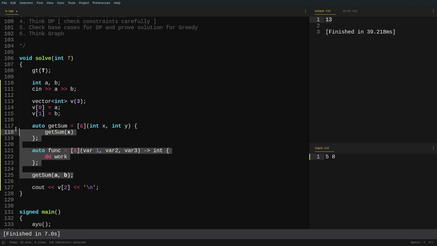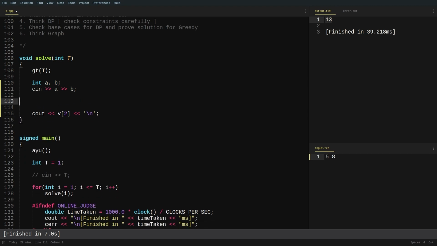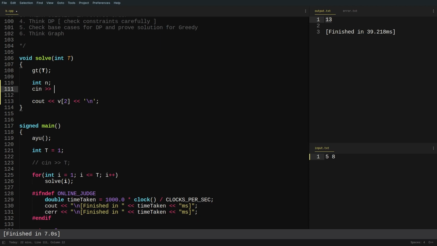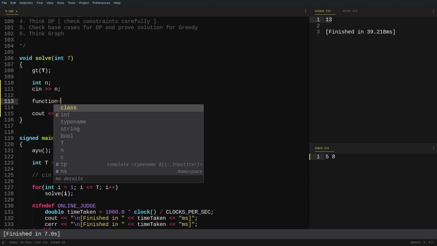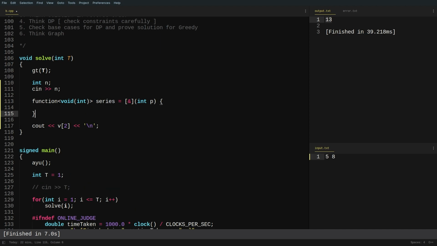So let me just write some code now. Let's say we are going to print some series. I have an integer n here as input. So I'm going to declare a lambda function. This is how you declare it. Let's say it is series, it is capturing the variables, and let's say I am at position 3, there is no return type, this is a void function. This is how you declare a lambda function.